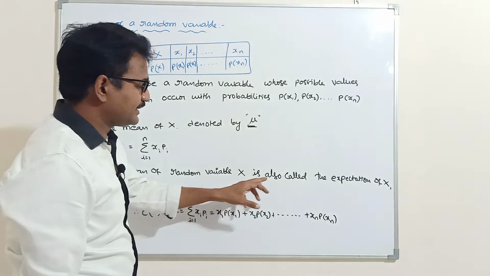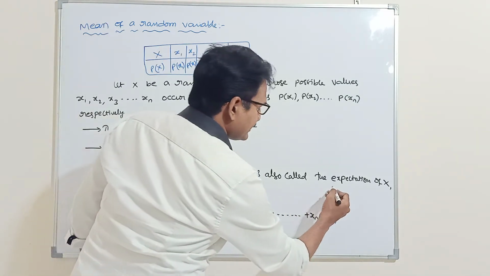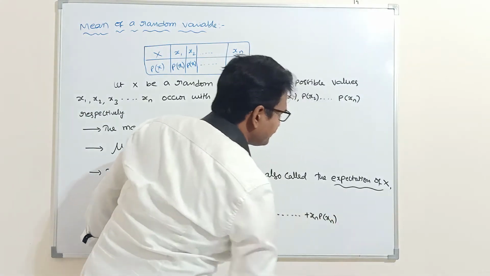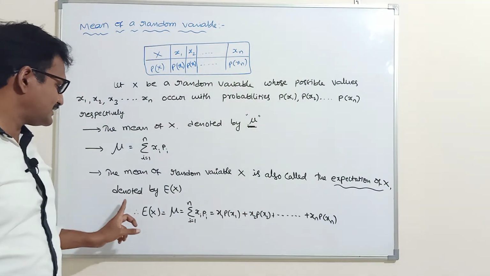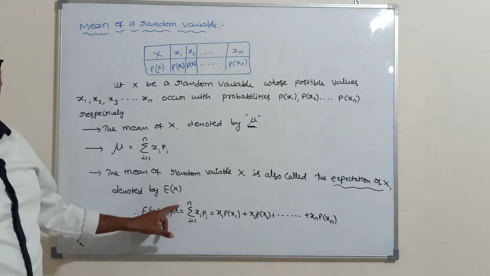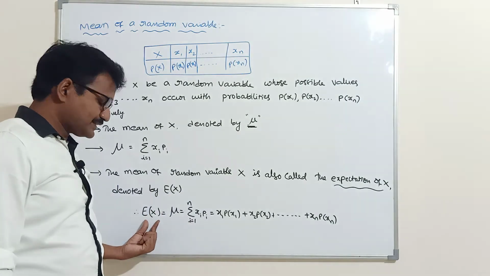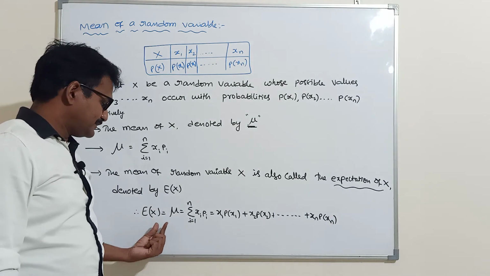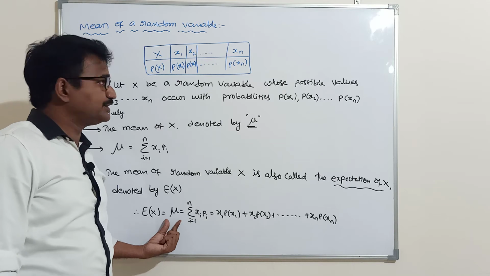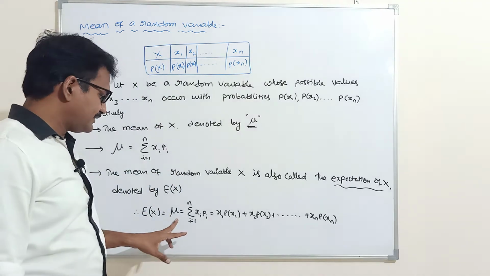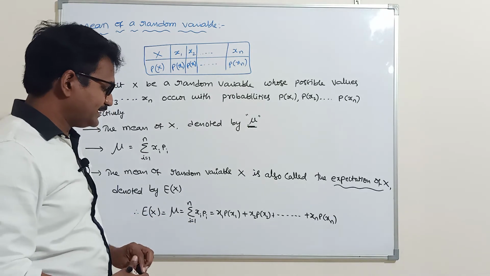The mean of a random variable X is also called the expectation of X and is denoted by E of X. E of X means mean of X. Similarly, mu, both are the same. E of X and mu both denote the mean of a random variable. So the formula is sigma i equal to 1 to n of xi into p of xi.